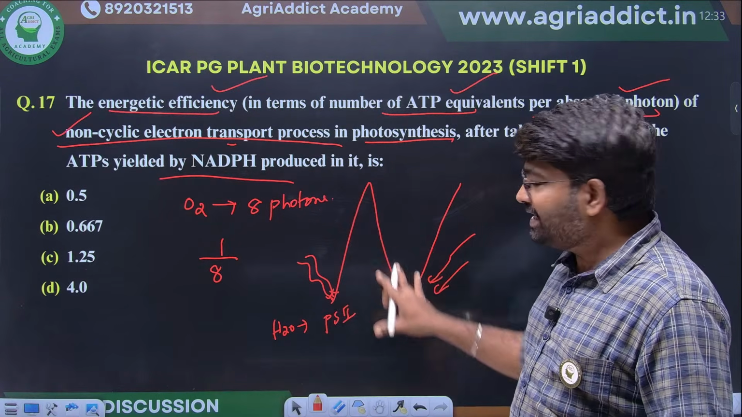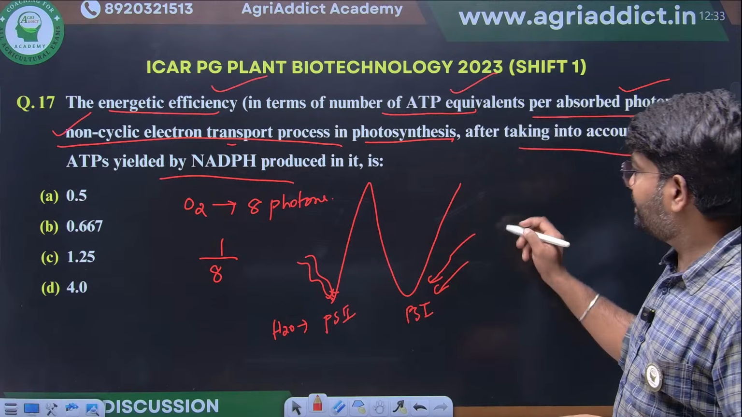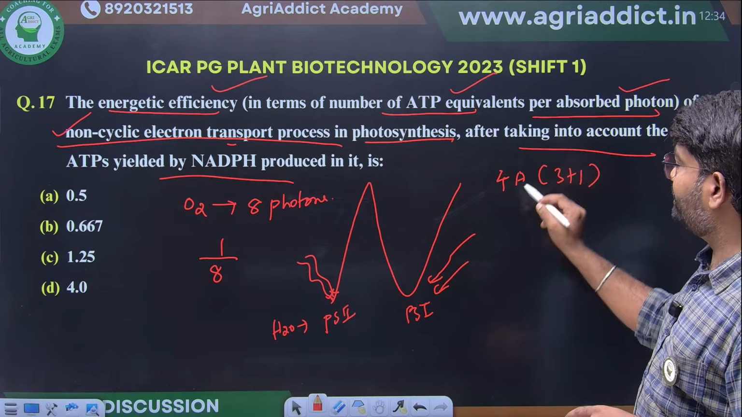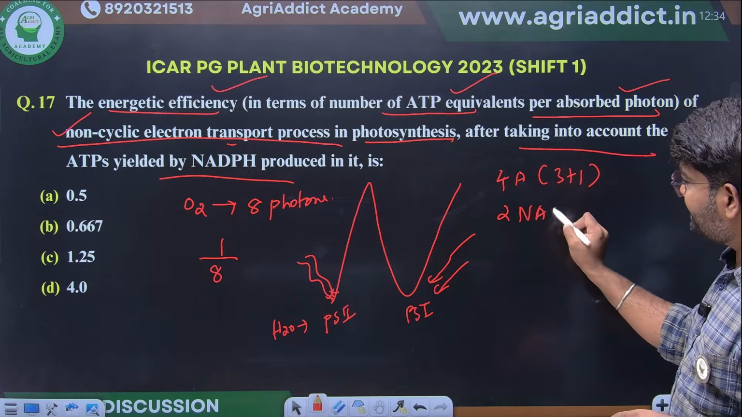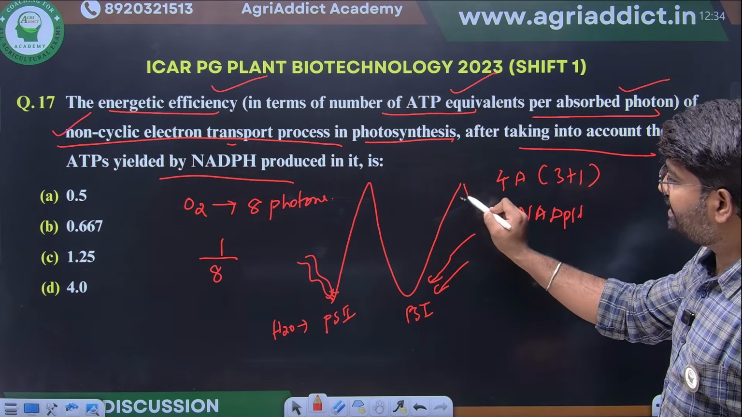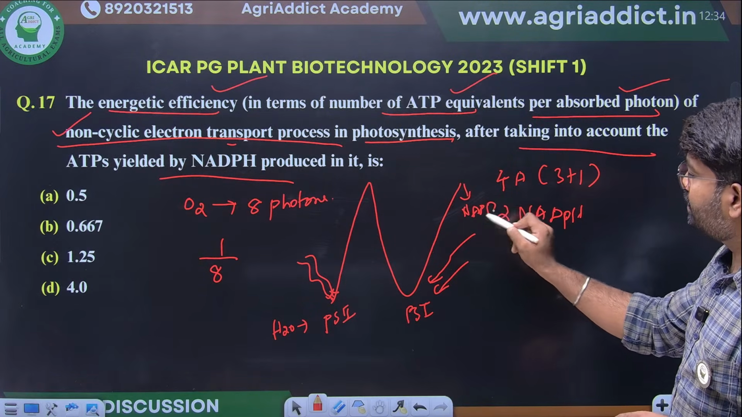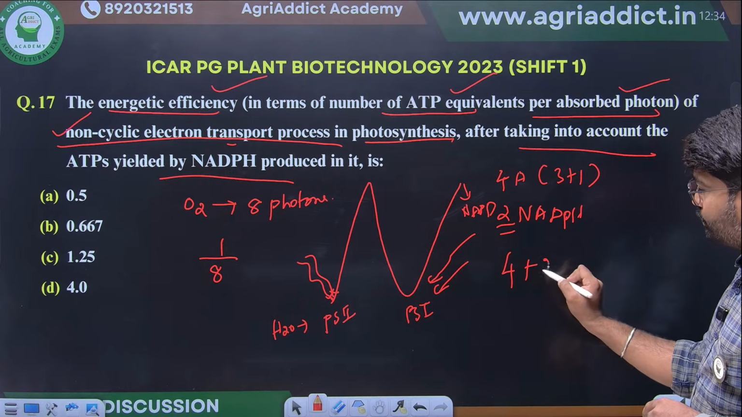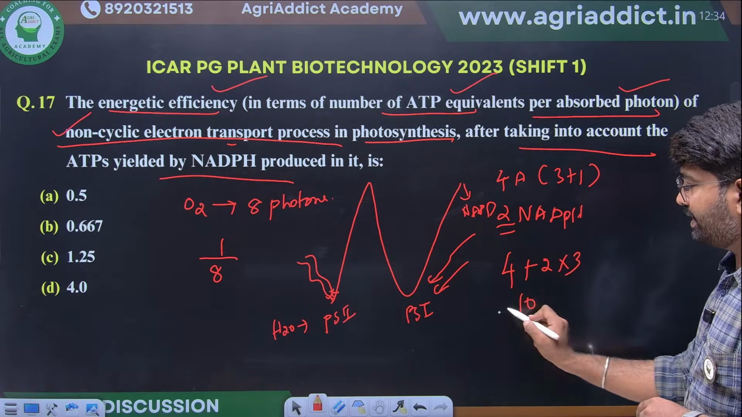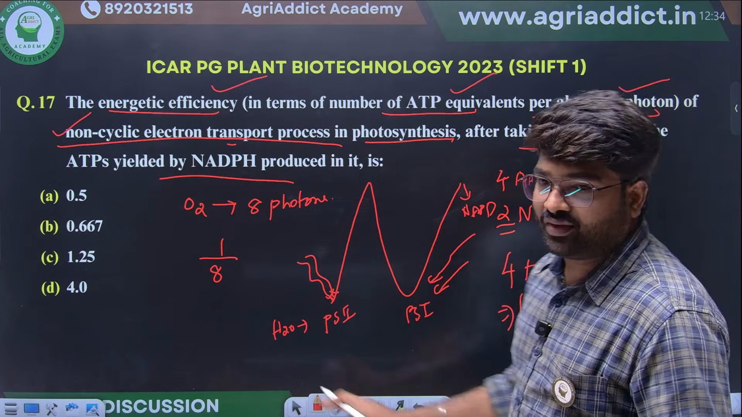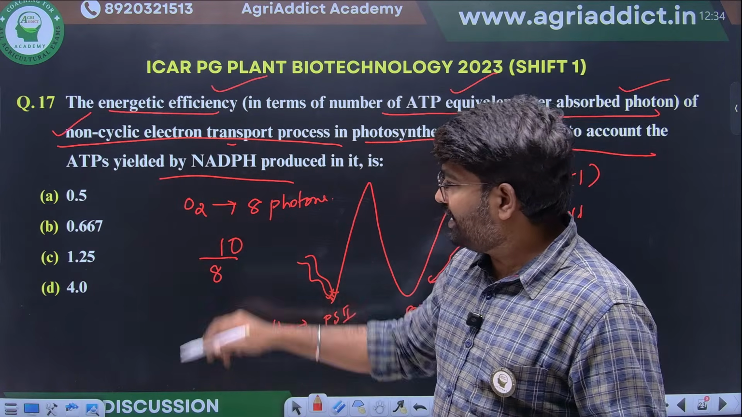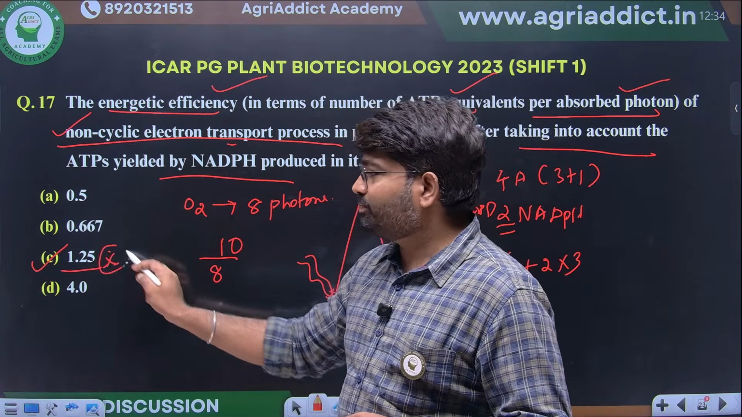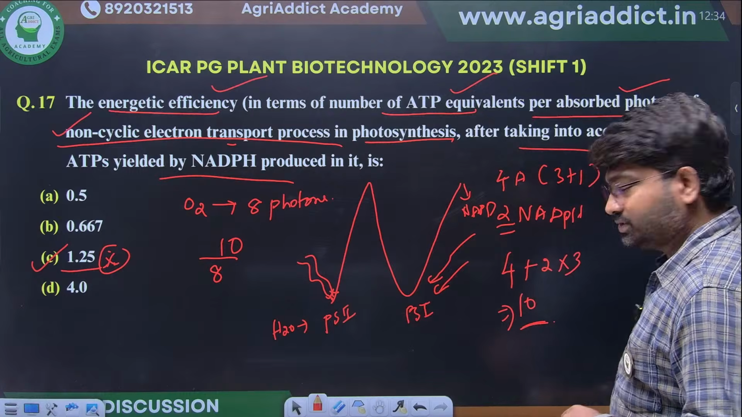If you see the ATP yield, there will be 3 plus 1, 4 ATP yield. Then 2 NADPH will be produced at the end of the reaction. So 2 NADPH and 4 ATP. So 4 plus 2 into 3, that is 10. So total of 10 will be there for 8 photons. So 10 by 8, what will it come? 1.25. This is just a simple calculation. You just go through this one.